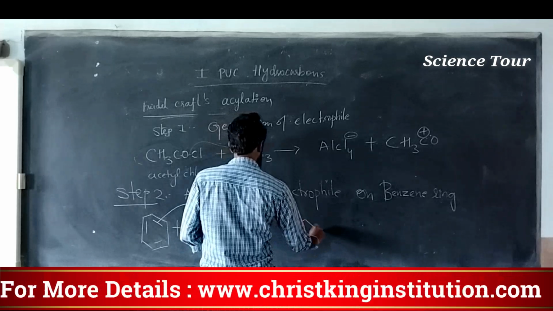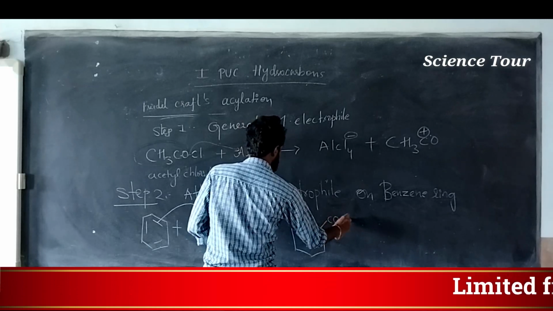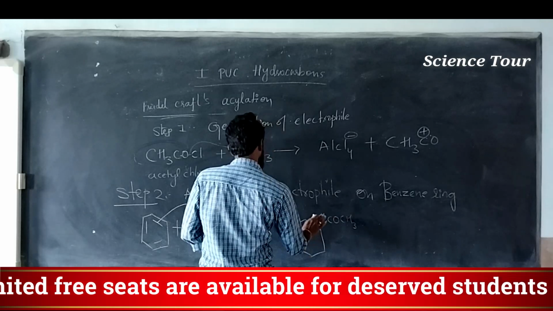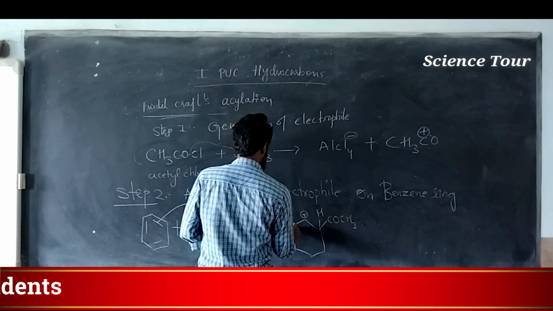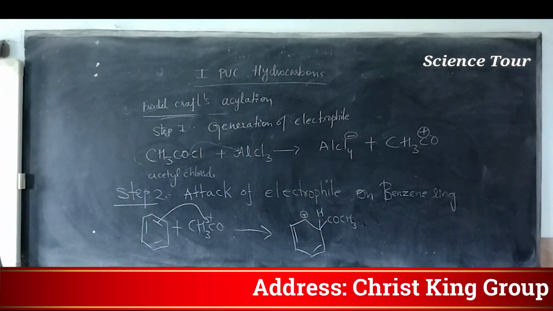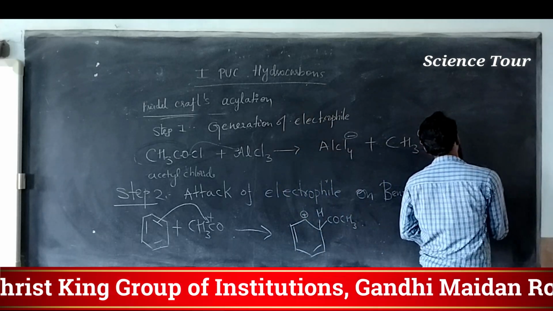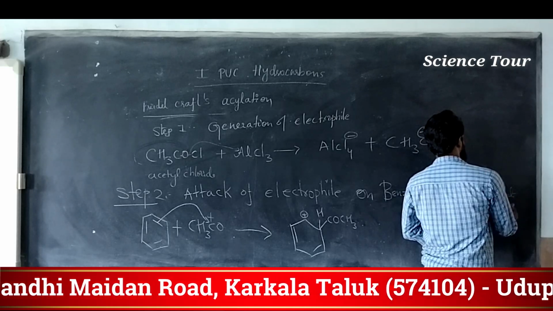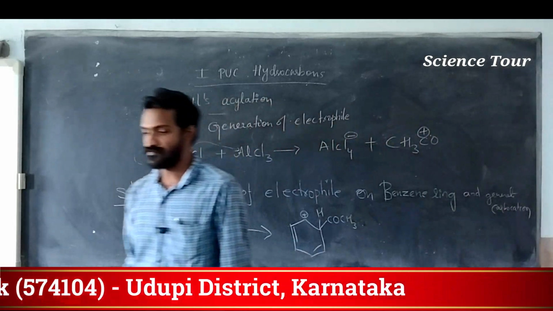Okay, it gives COCH3 with H here. Here one more H is already present. Here this becomes a carbocation. The electrophile attacks the benzene ring and generates a carbocation.